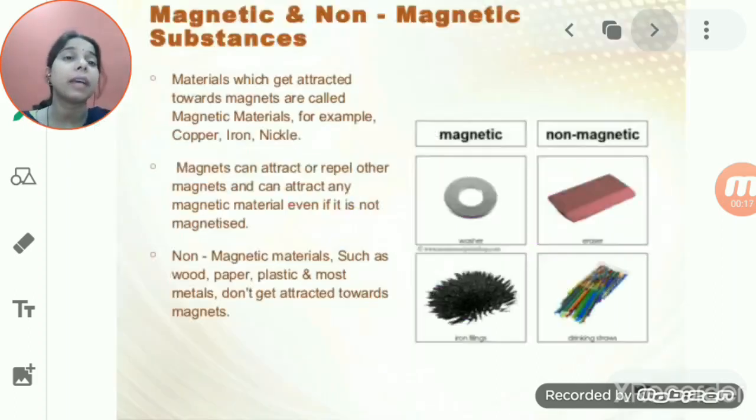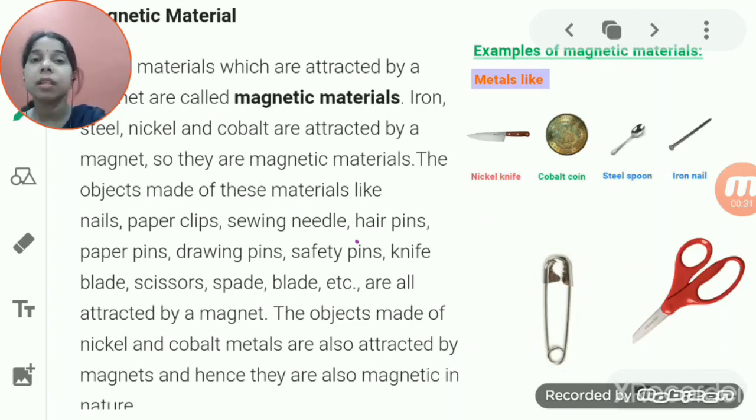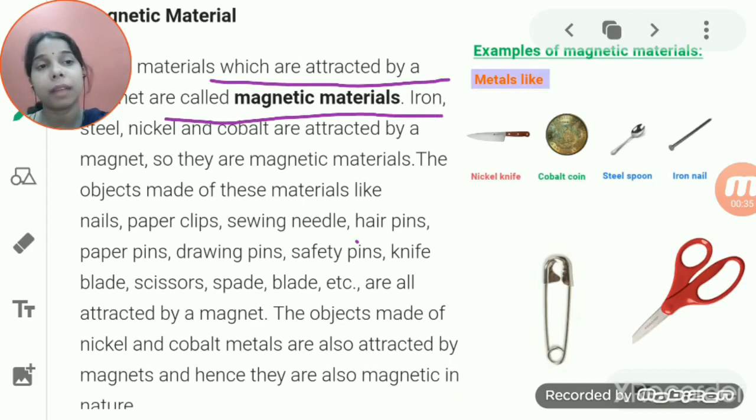Now we will start with the magnetic material. A material which gets attracted towards the magnet is a magnetic material. The materials which are attracted by the magnet are called magnetic material. So what kind of material is attracted towards the magnet?